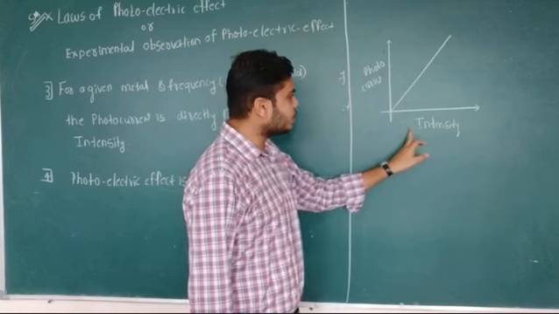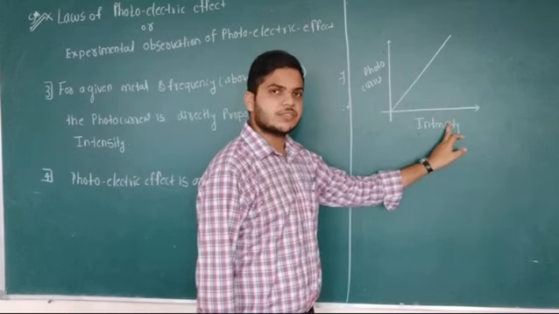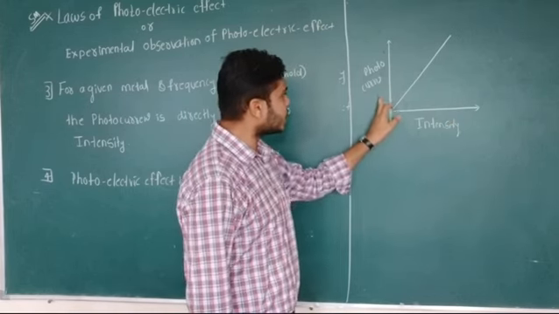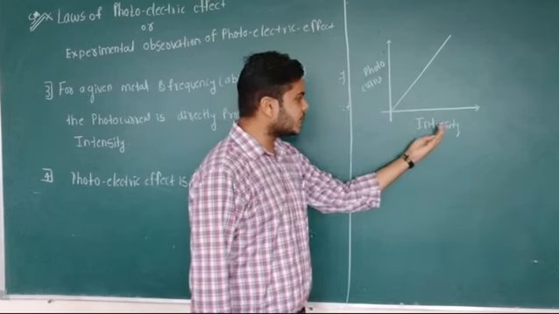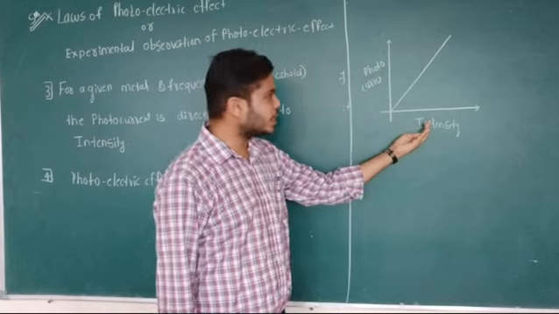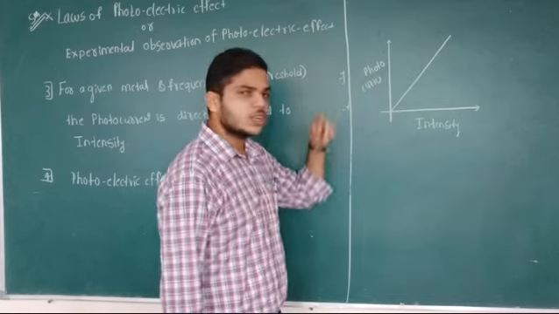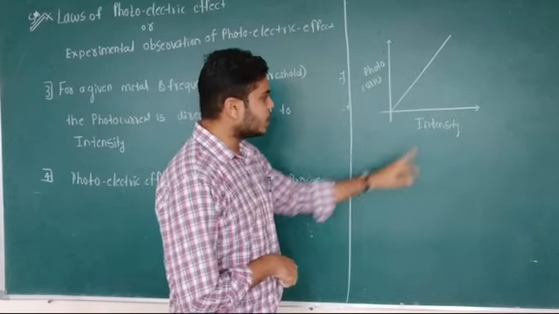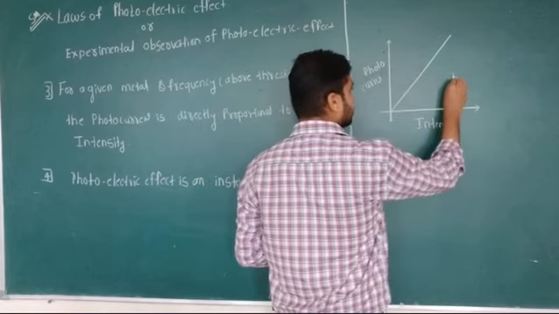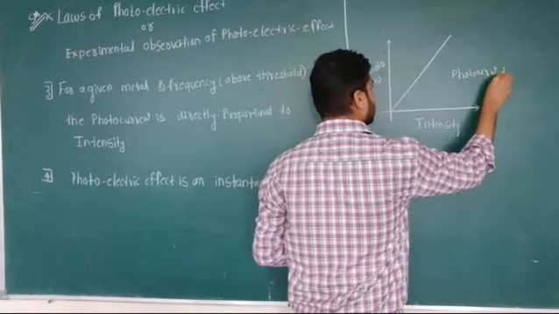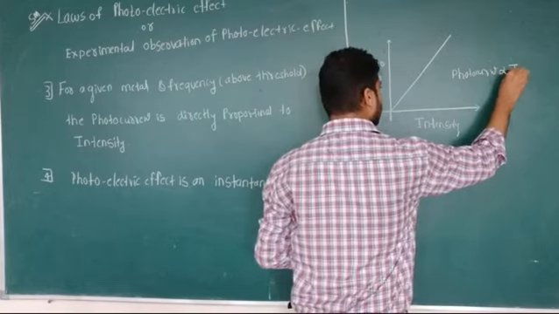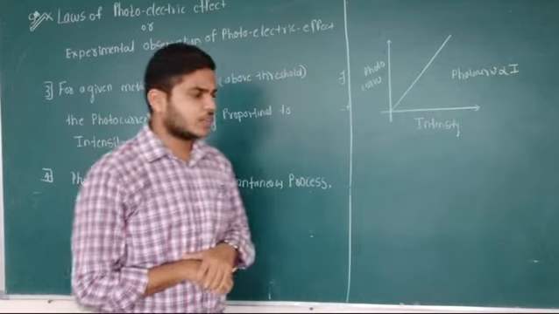Therefore, if we keep on increasing the intensity of the radiation, the photocurrent is also increasing. If we keep on decreasing the intensity of the radiation, then the photocurrent is also decreasing. Therefore, the photocurrent is directly proportional to the intensity of the radiation.